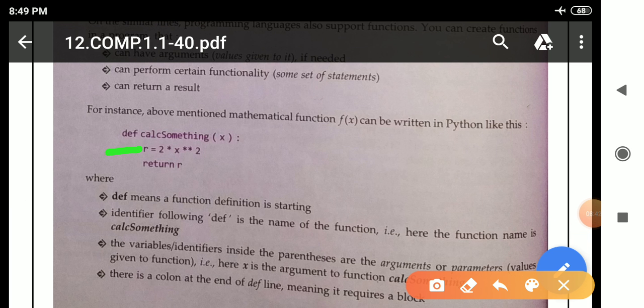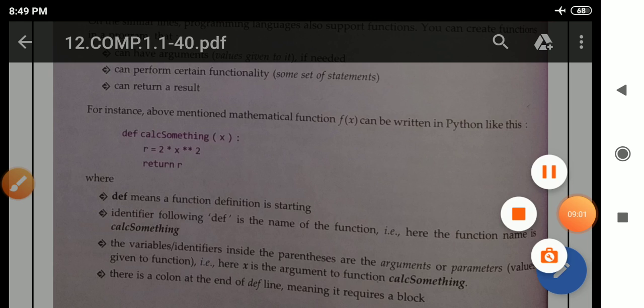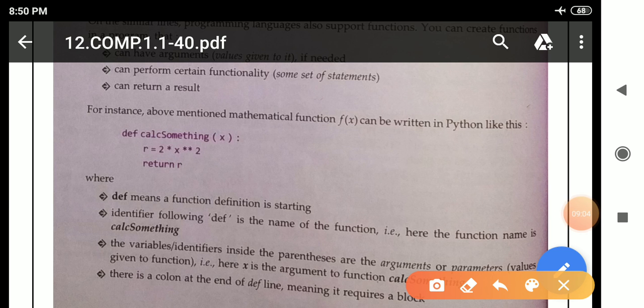See here, def means the definition of the function is starting here. Cal_something is the name of the function. X is the argument. And at last you can see there is a colon, meaning it requires a block, a compound statement. Because the colon is there, we have to leave space here, which is indentation. Colon means indentation; it is a block statement or compound statement.